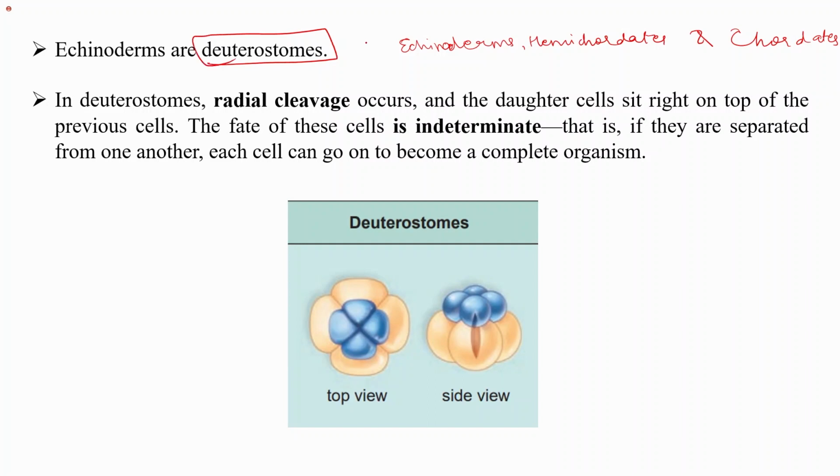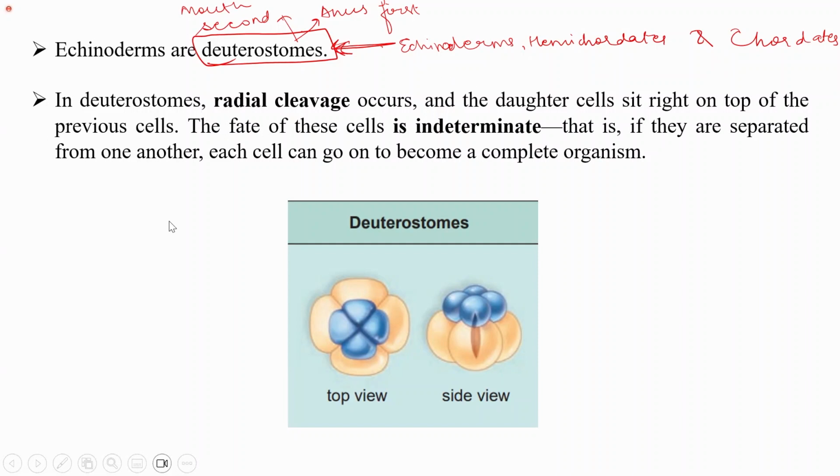They all are deuterostomes. So deutero means anus first, and mouth second. So echinoderms, chordates and hemichordates are the deuterostomes.